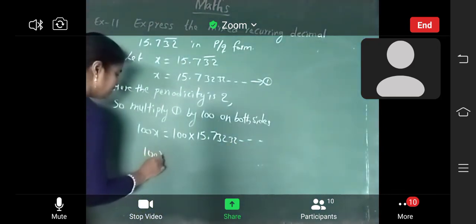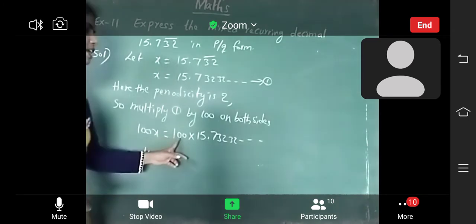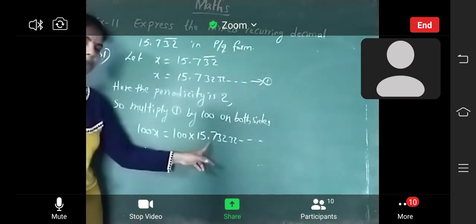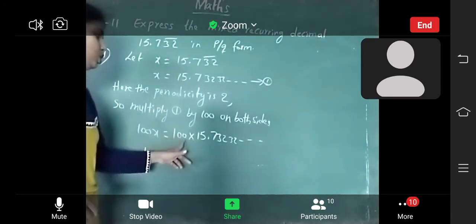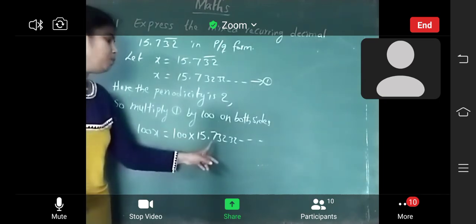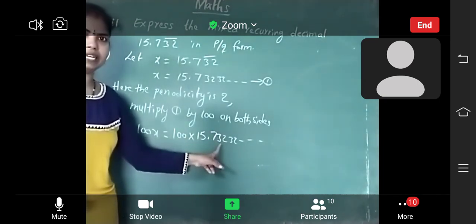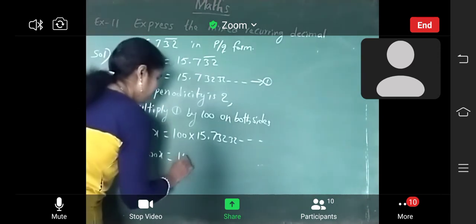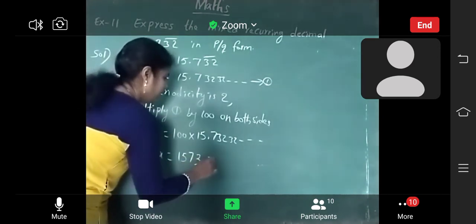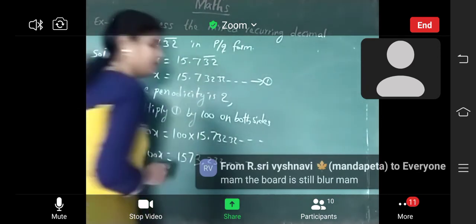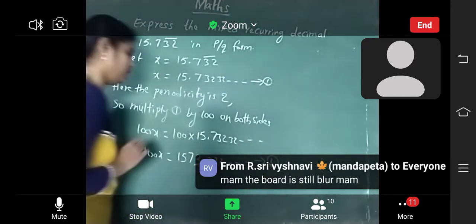Here 2 zeros are there, so the decimal point will move 2 digits to the right. That is 1573.232 and so on. Okay, ma'am. So this equation will be the second equation.